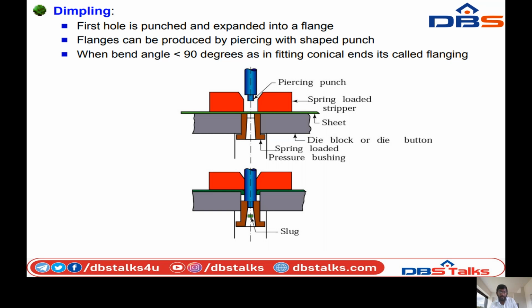In the top of this spring loader will be placed the piercing or punch operation. So when punching is generated, the sheet will be cut by the punch in a circular form. It will be passing through the spring loader and the spring pusher. Finally, this is the slug. Slug means waste of the product on this sheet metal.